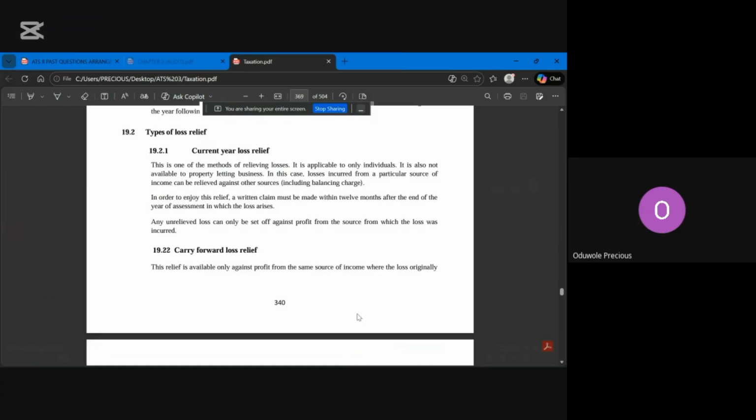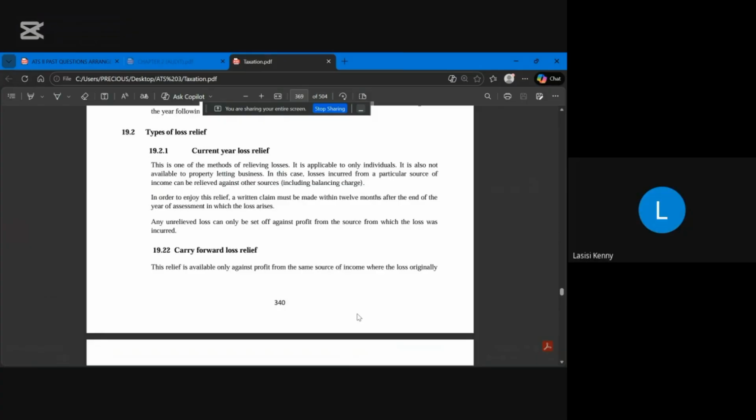I'm going to explain that to you better. Understand? When you say AYB, which means actual year basis, that means whatever you want to do will be in that year. Now, what is loss relief? Loss relief is you are relieving the company that made loss. Now, how do you relieve a company that made loss? The way you do that is whenever the company now makes profit, instead of you to tax the profit, you first minus the previous loss that they've made.